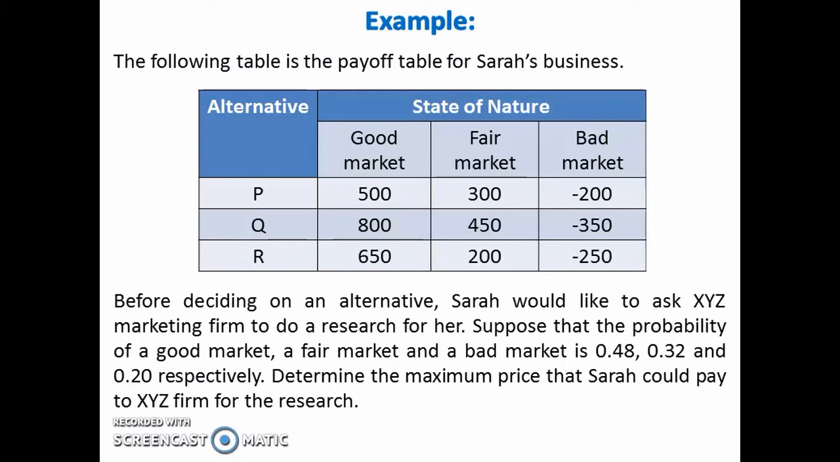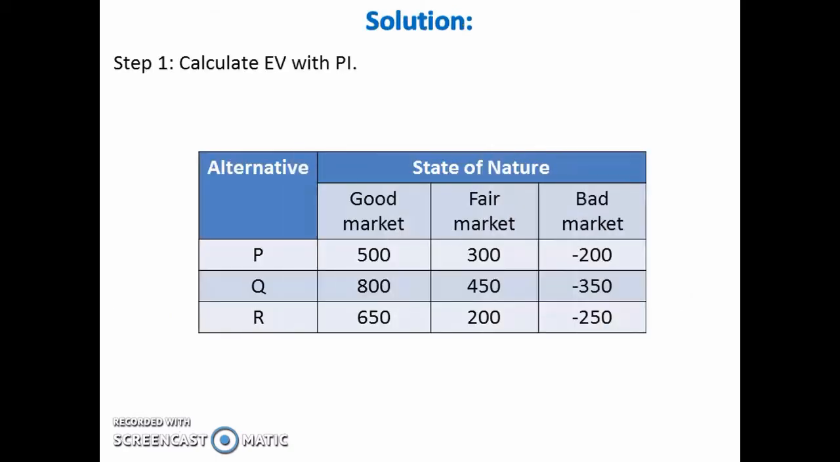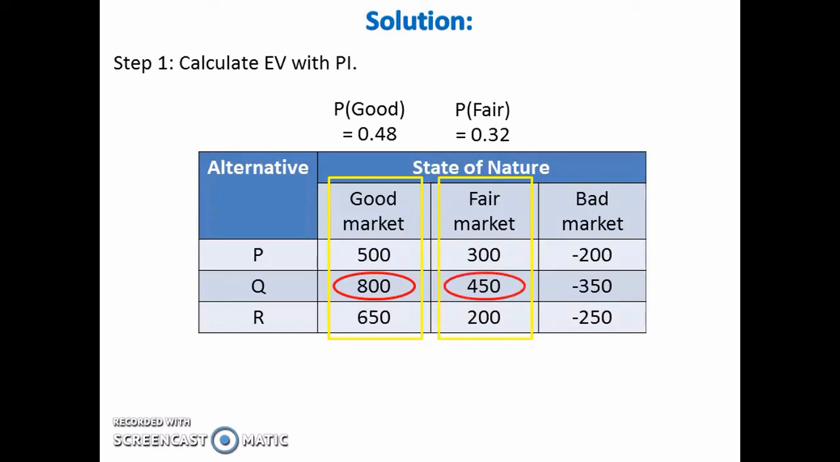In order to determine the maximum price to pay for the research, we need to calculate EVPI. So first, calculate EV with PI. To calculate EV with PI, take the probability of the first state of nature, which is 0.48, and multiply it with the highest payoff in the first state of nature, which is 800. Take the probability of the second state of nature, which is 0.32, and multiply it with the highest payoff in the second state of nature, which is 450.